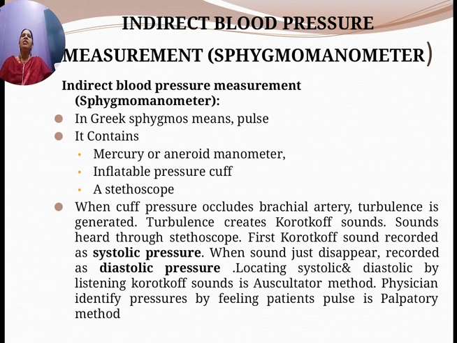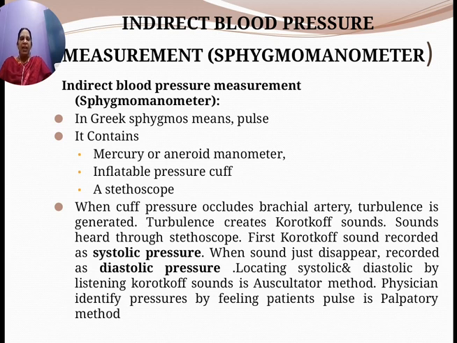So locating the systolic and diastolic pressures by listening to the Korotkoff sounds using the stethoscope is the auscultatory method. Then the physician identifies pressure by feeling the patient's radial pulse. If you are able to feel that pulse, then it is the palpatory method.